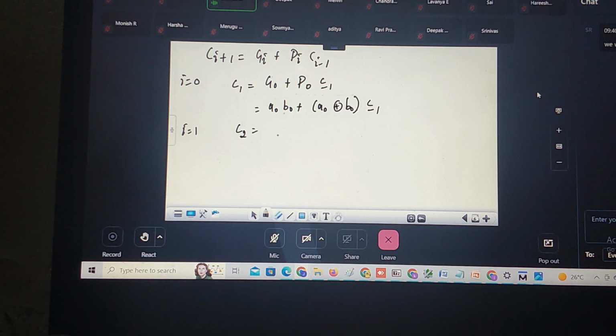C2 is equal to what? G1 plus... this is G1, right, sir? This is C minus 1, right? Yeah, C1. G1 plus P1 plus C1. C0. Then where will I get C0? Ci plus 1 is nothing but... when i is equal to 0, this becomes 1. When i is equal to 0, this becomes 0.